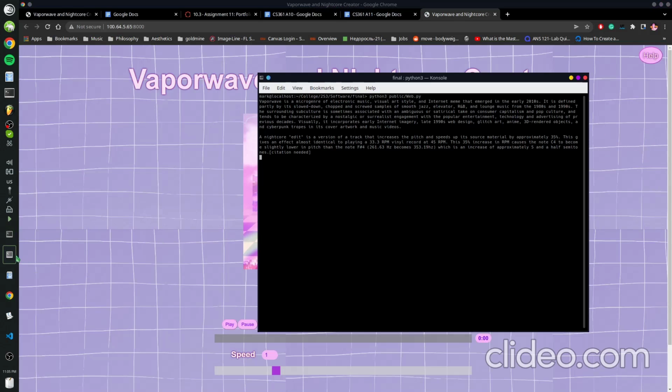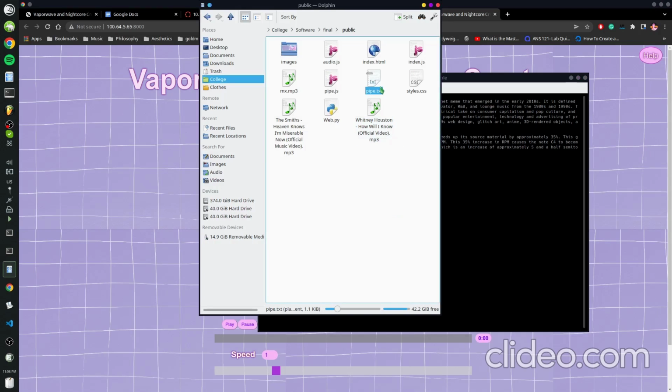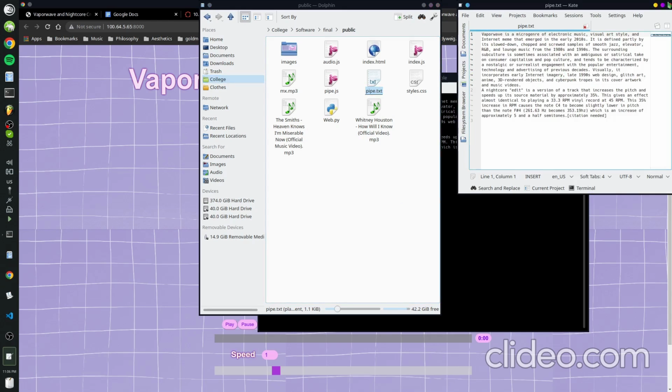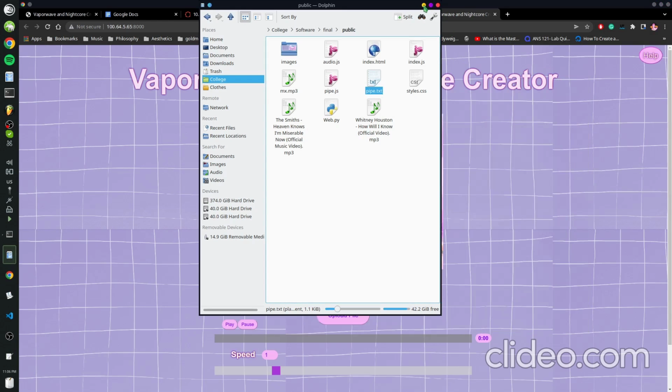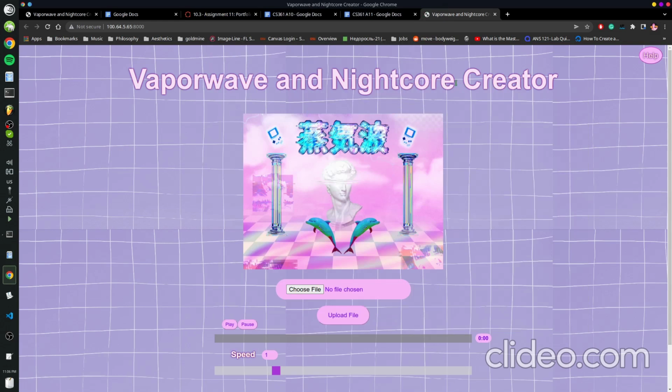And as you can see, before all this, it read in the keywords from the paragraph, and it returned these texts for the paragraphs, and now it's written to pipe.txt. So now I'll get to the main application, which is this Vaporwave and Nightcore creator. And for those who don't know, these are two kind of tongue-in-cheek musical genres that involve slowing down and speeding up music kind of for fun.